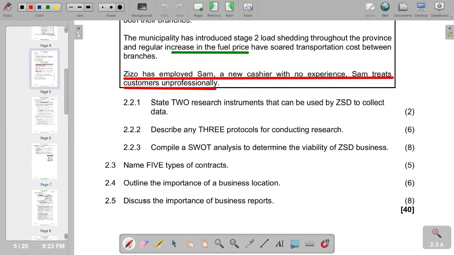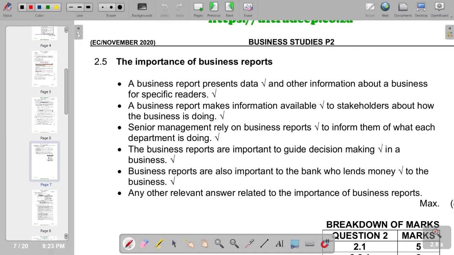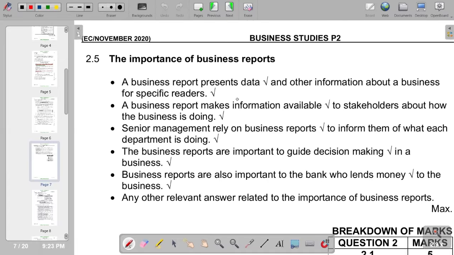So on the last question, on question 2, discuss the importance of business reports, 8 marks. In terms of the importance of business reports, a business report presents data and other information about a business for specific readers. We've got that as the first point. The second importance, a business report makes information available to stakeholders about how the business is doing. Third point, senior management rely on business reports to inform them of what each department is doing. So these are the points that we have.